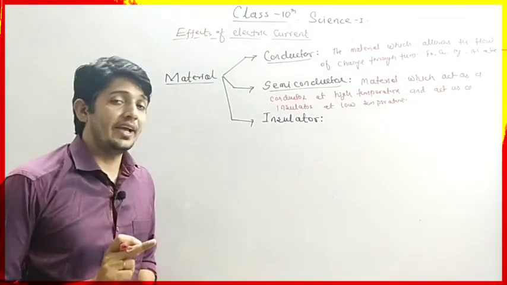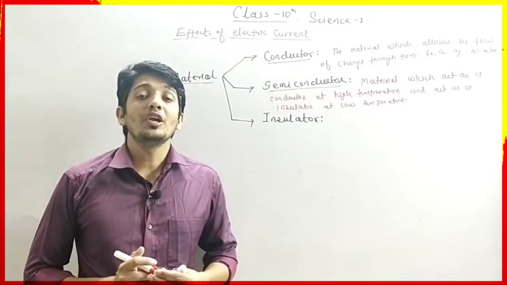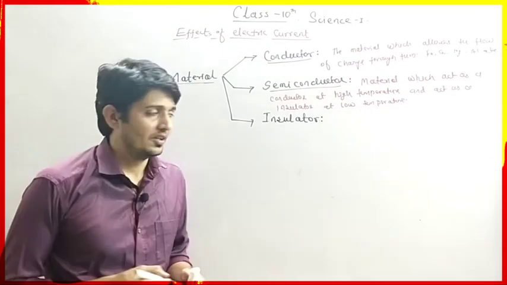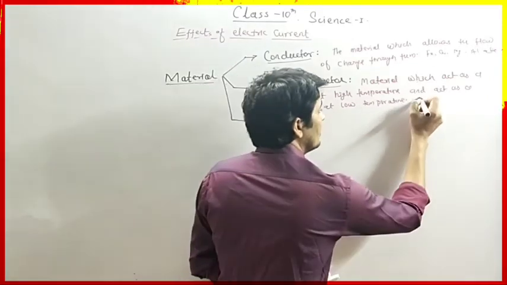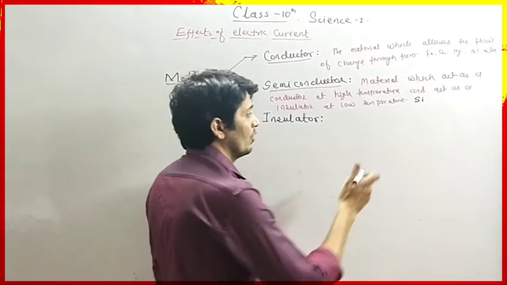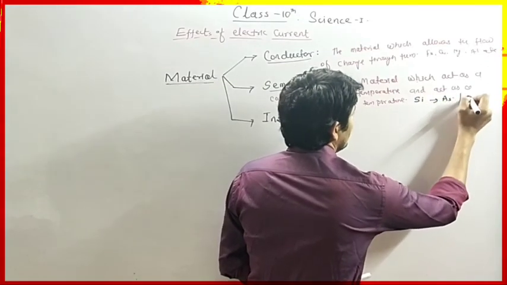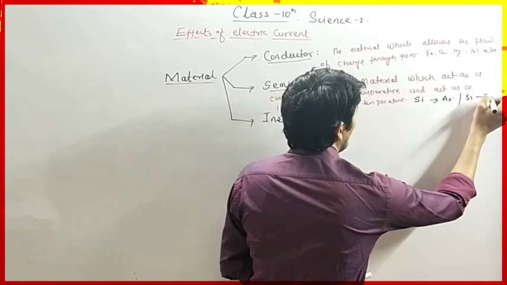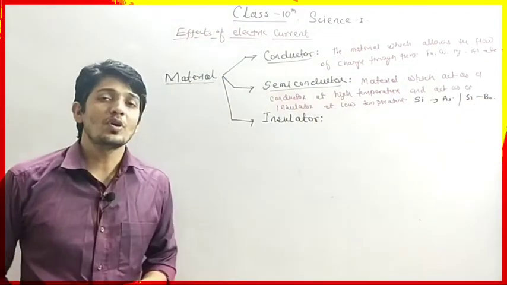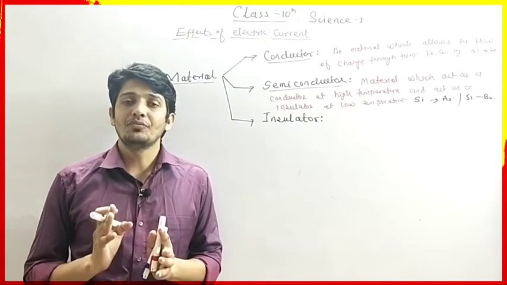They are called semiconductors and they have very important applications. For example, silicon. Sometimes silicon along with arsenic or silicon along with boron. So there are different types of semiconductors which we are using in our life.